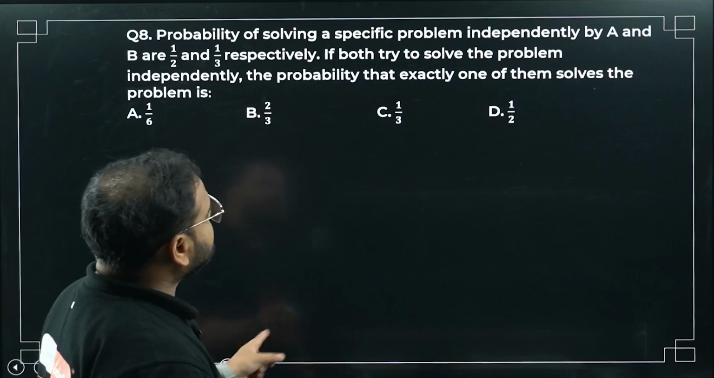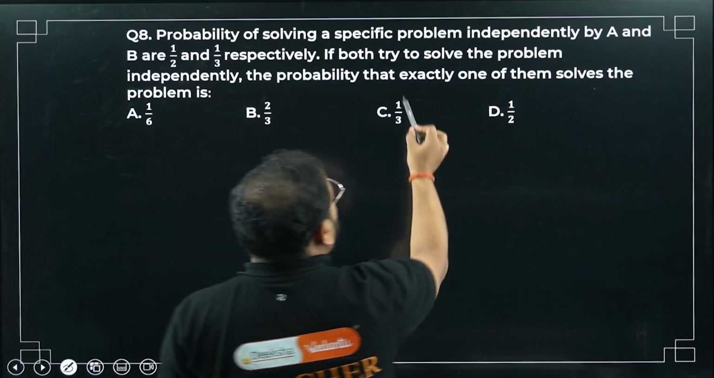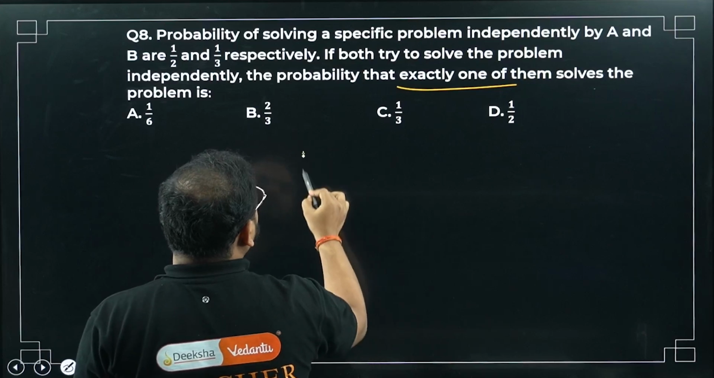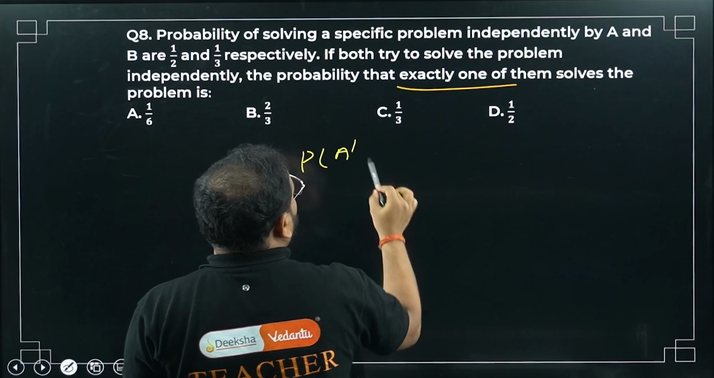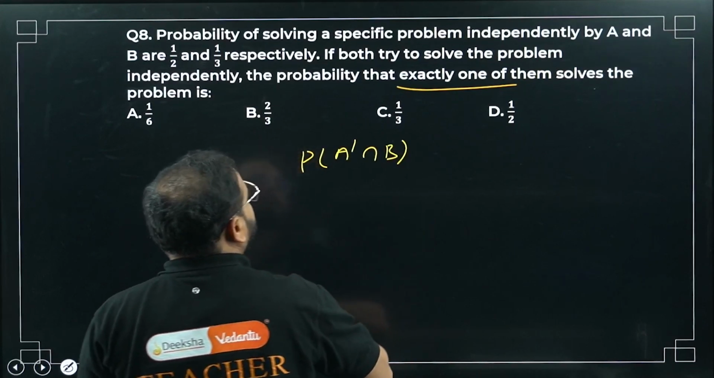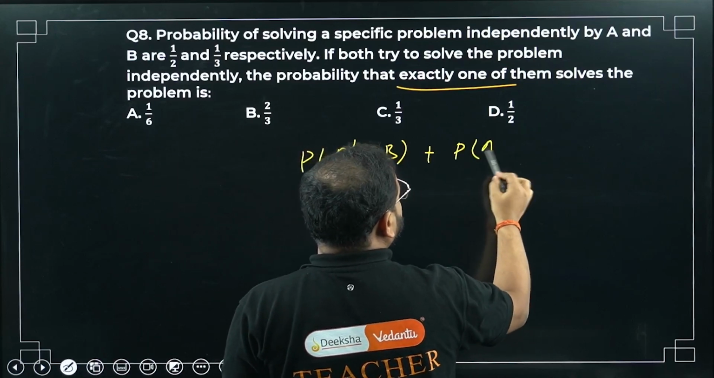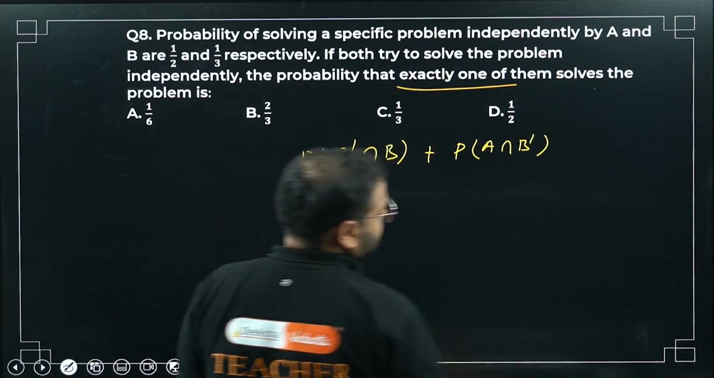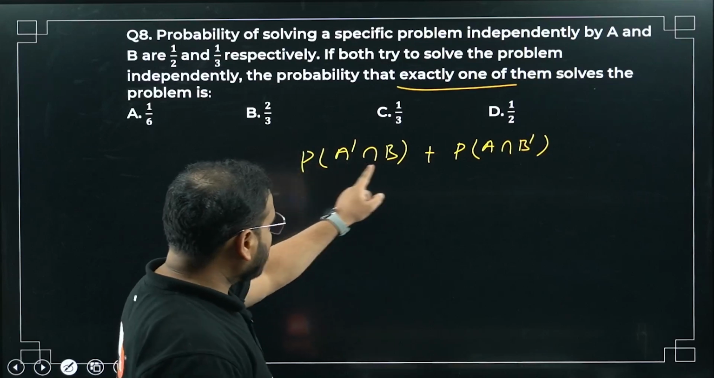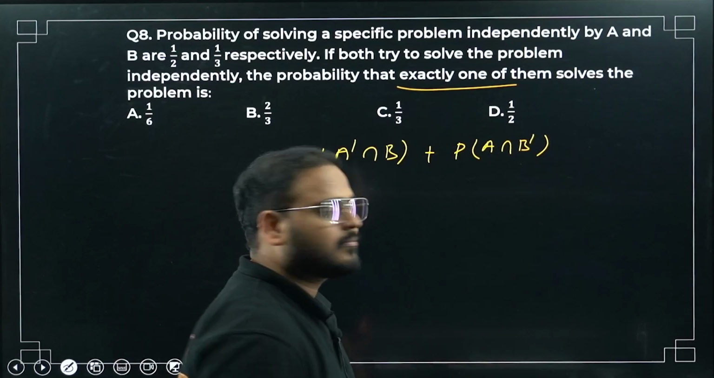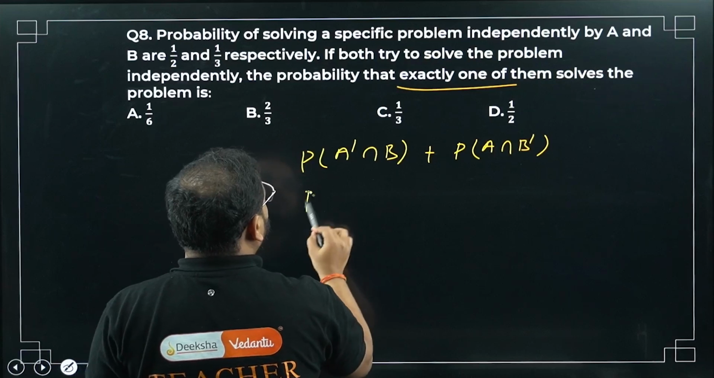Question number 8. Probability, same question, but now exactly one of them solves it. Exactly one of them solves, not both, only one. So A solves and B does not solve, plus A does not solve and B solves. What's the answer, sir? Independent events.